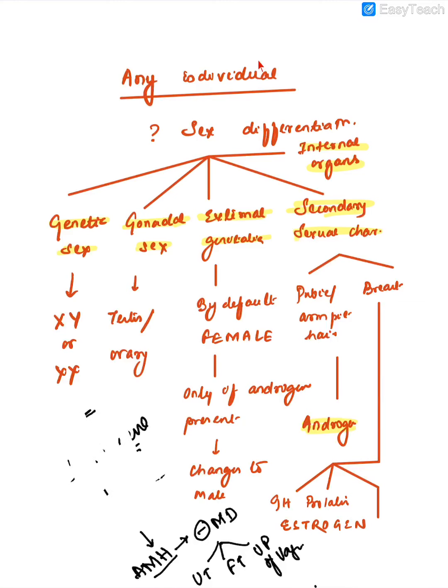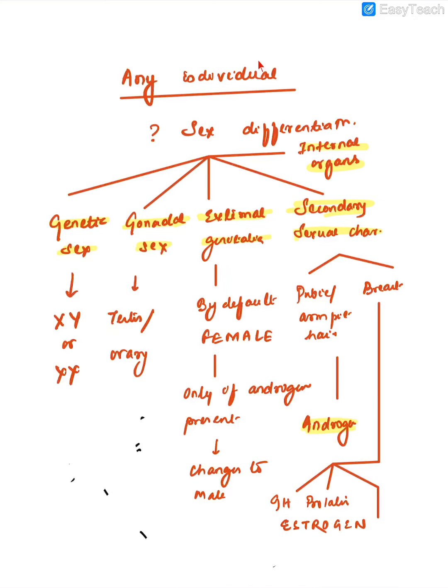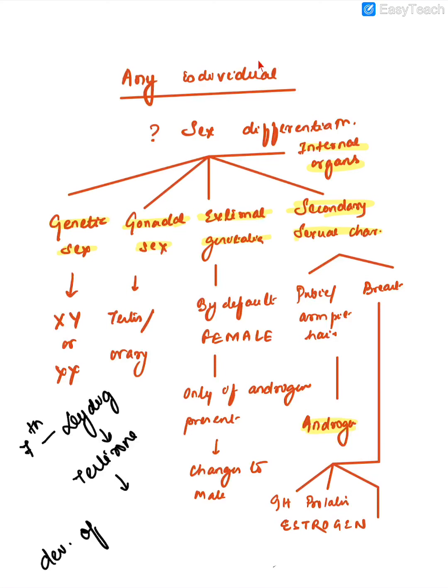Again, once the Sertoli cells are produced, around 6 to 7 weeks of life, another set of cells will get produced. They are known as the Leydig cells. These Leydig cells will produce testosterone. This testosterone will lead to the development of the Wolffian duct structures. Wolffian duct structures are seminal vesicle, epididymis, ejaculatory duct and vas deferens.